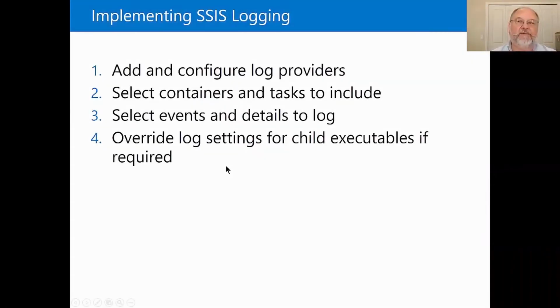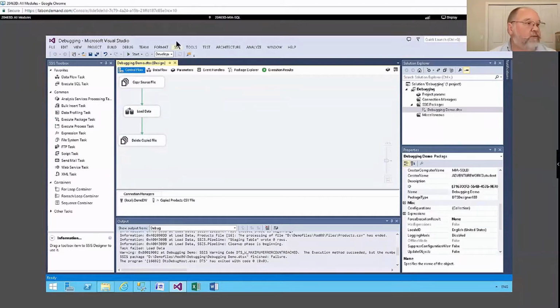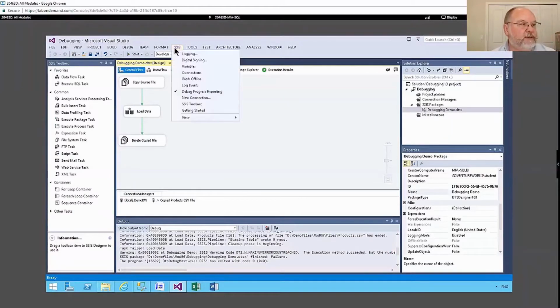and set it up for each executable, so each task, and for the package itself, and for any containers, how you want to handle logging. First of all, we're going to look at this SSIS menu. And if I select it, notice logging is there along with a bunch of other things. Just a little pro tip for you.